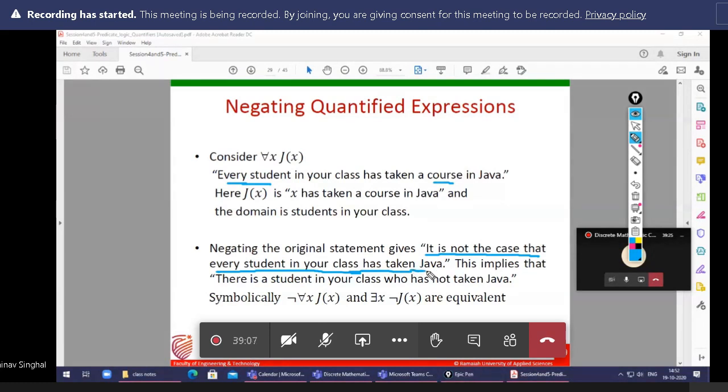It is not the case that every student in your class has taken Java, but if we read it, it looks odd. So we can simply write: there is a student in your class who has not taken Java. This is the simplest way. For the contradiction of this, you already know how to take the negation. For all, the negation is there exists, and negation of p(x) is negation of p(x). So both are equivalent.